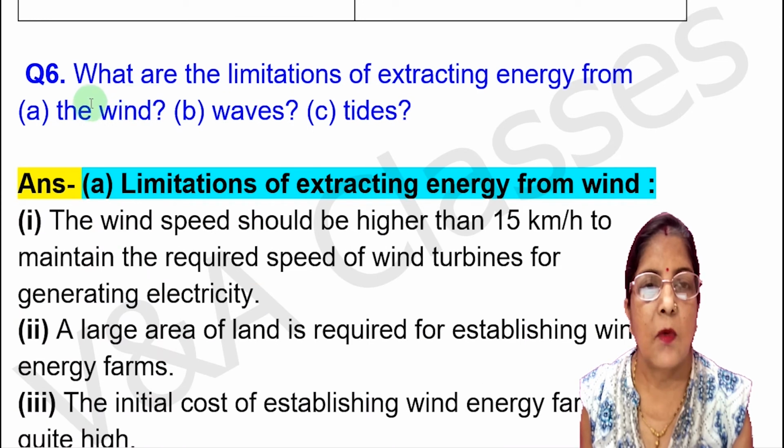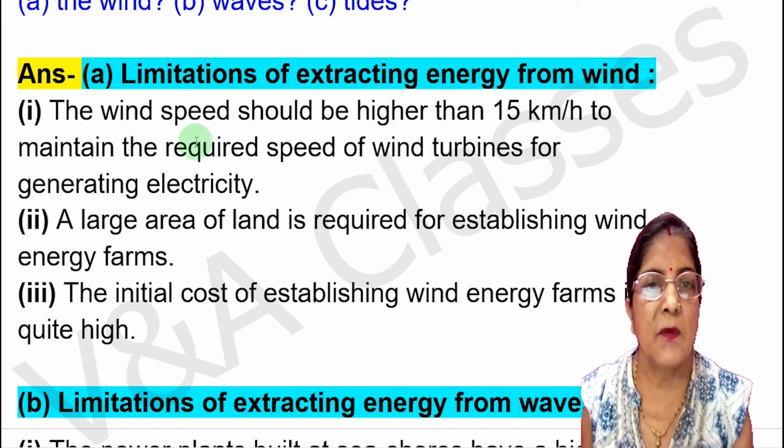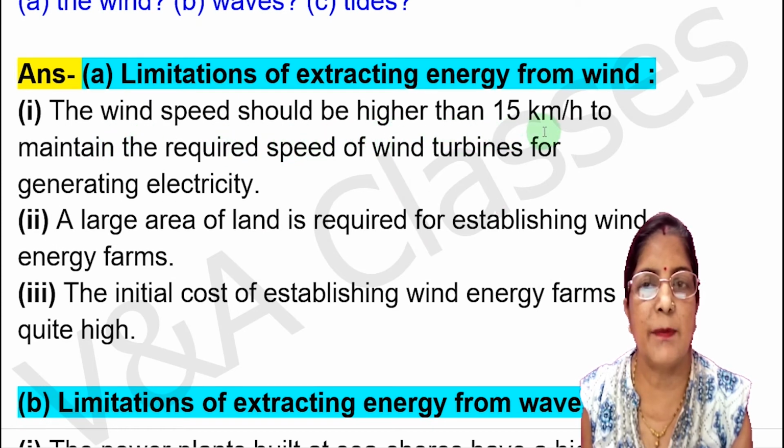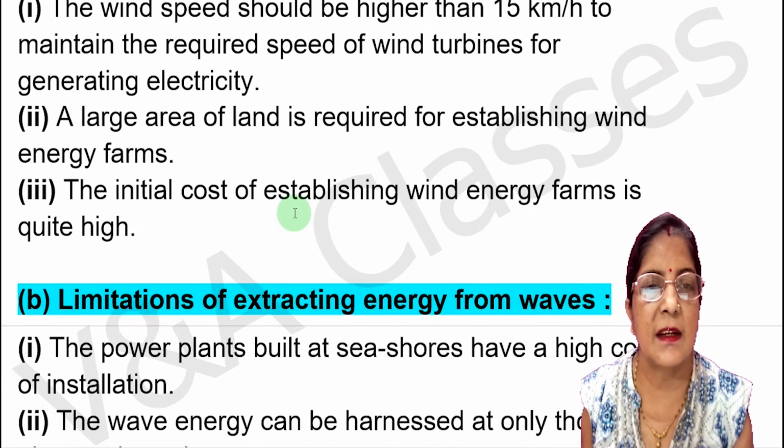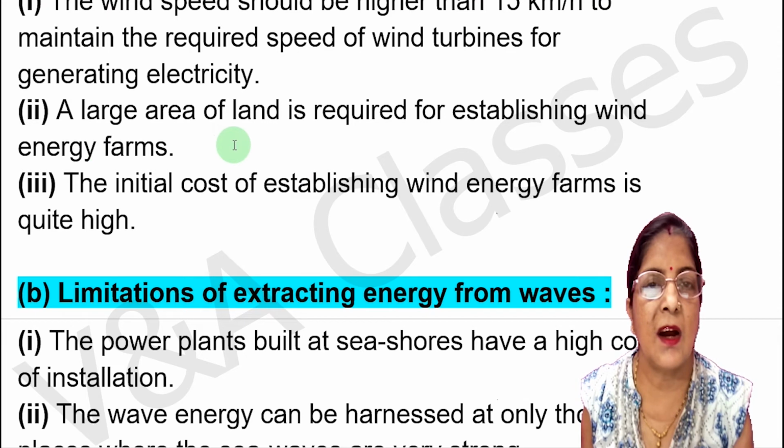Now next question, what are the limitations of extracting energy from the wind, waves, tides? So first part of the answer, limitations of extracting energy from wind. First point, the wind speed should be higher than 15 km per hour to maintain the required speed of wind turbines for generating electricity. Next point, a large area of land is required for establishing wind energy farms. Next point, the initial cost of establishing wind energy farms is quite high.